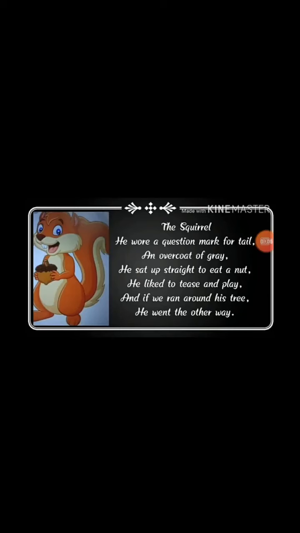First I'll read the lines. Listen carefully. He wore a question mark for tail, an overcoat of grey. He sat up straight to eat a nut, and he liked to tease and play. And if he ran around his tree, he went the other way, right?